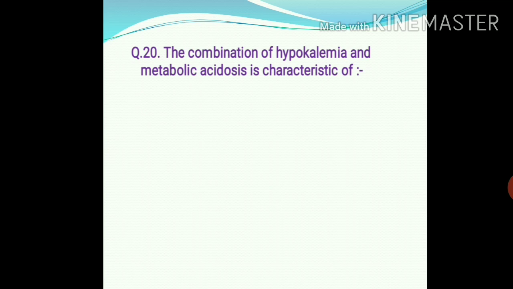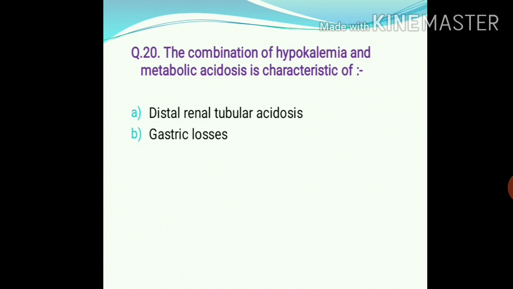Next, question number 20. The combination of hypokalemia and metabolic acidosis is characteristic of option A, distal renal tubular acidosis, option B, gastric losses, C, aldosterone excess, and D, diuretics. The right answer is option A, that is distal renal tubular acidosis.